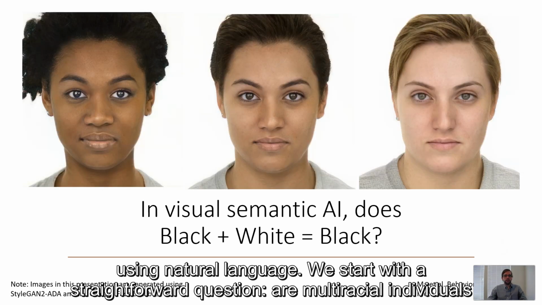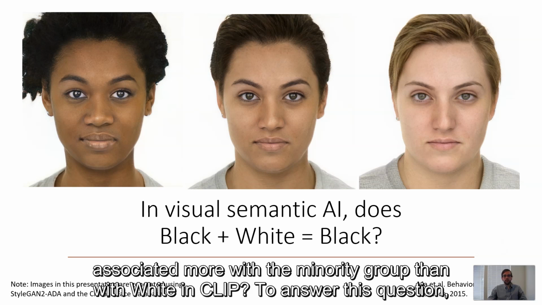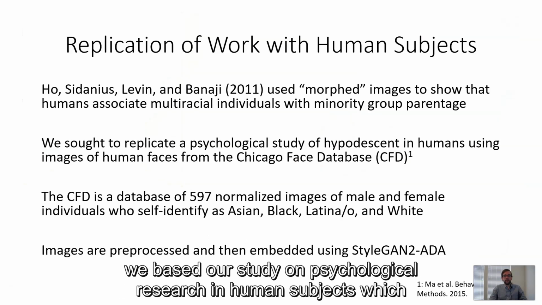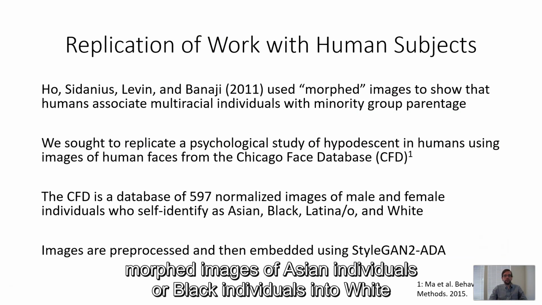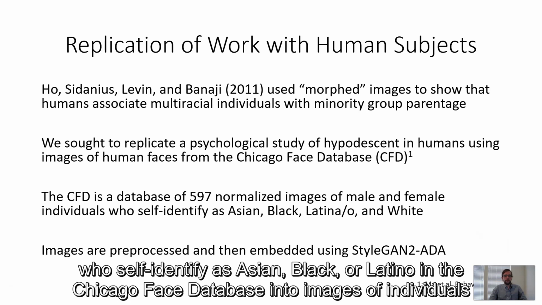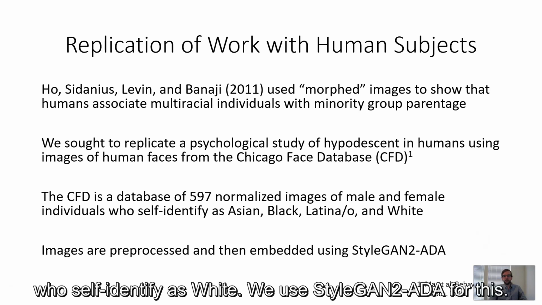We start with a straightforward question. Are multiracial individuals associated more with the minority group than with white in CLIP? To answer this question, we based our study on psychological research in human subjects, which morphed images of Asian individuals or black individuals into white individuals. To achieve a similar design, we morphed images of individuals who self-identify as Asian, black, or Latino in the Chicago Face database into images of individuals who self-identify as white. We used StyleGAN2 ADA for this.